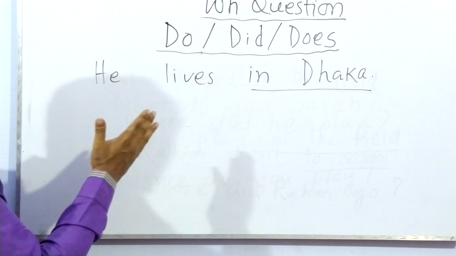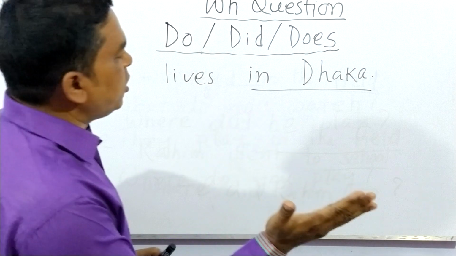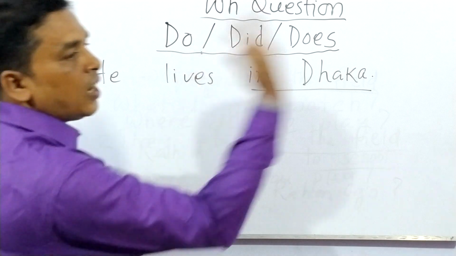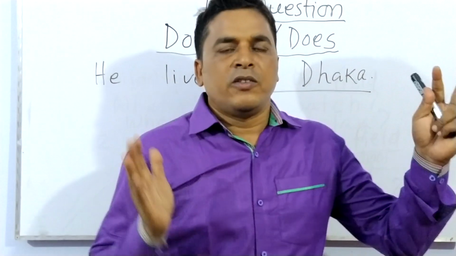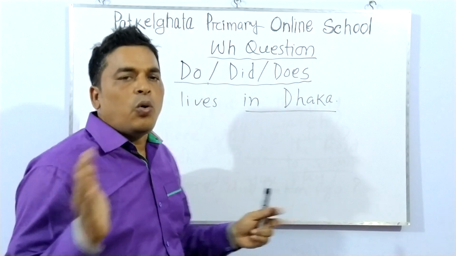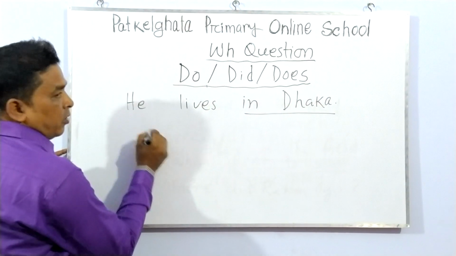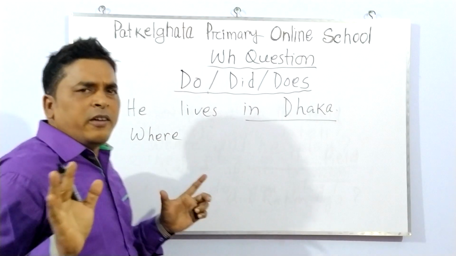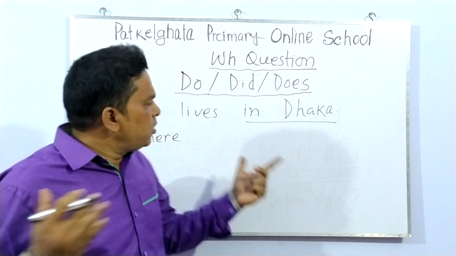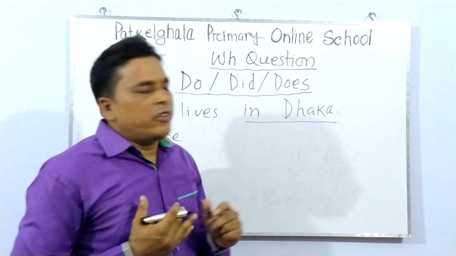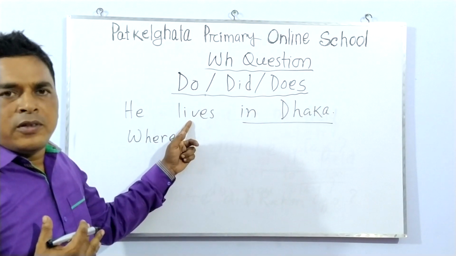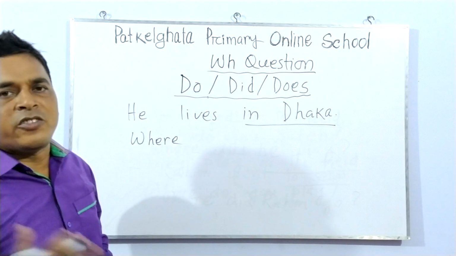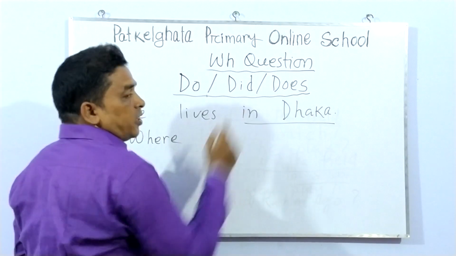Now you think at first what's the WH question word? He lives in Dhaka. That is place. So place must be where. So at first I write where. Then you carefully think, very carefully think that what to use, do, did, does. If the verb here is added s or es, then we must write does.